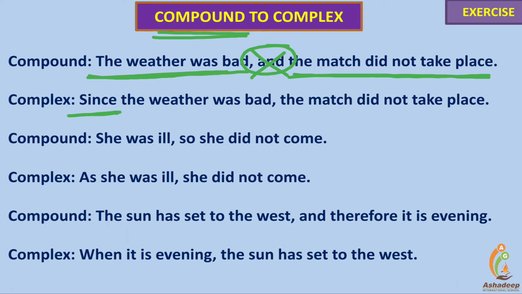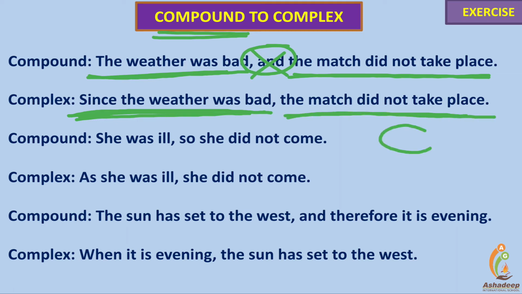These are the conjunctions used in complex sentences. Since, as, and because. Here, since the weather was bad shows the reason for the match not taking place. The match did not take place is the principal clause, main clause. The attached clause shows the reason and is a dependent clause.